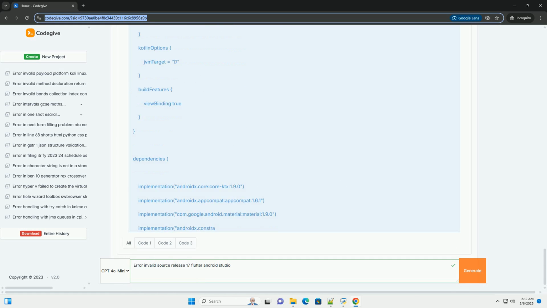Go to https://developer.android.com/studio/releases/gradle-plugin to find the latest stable version of AGP. 3. Update Gradle version. If necessary, updating the AGP might also require updating the Gradle version itself.